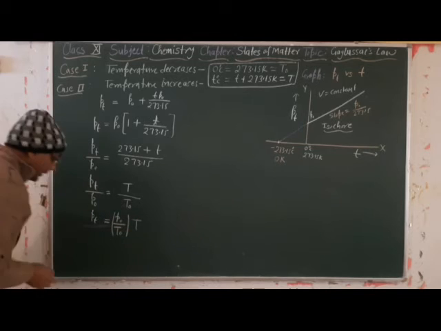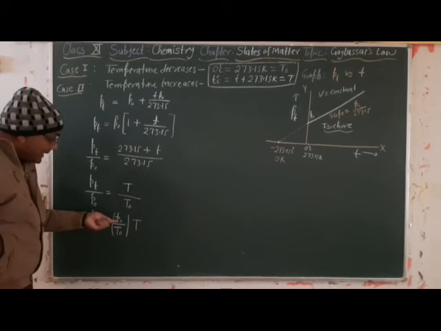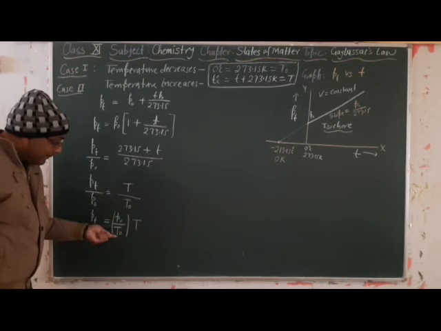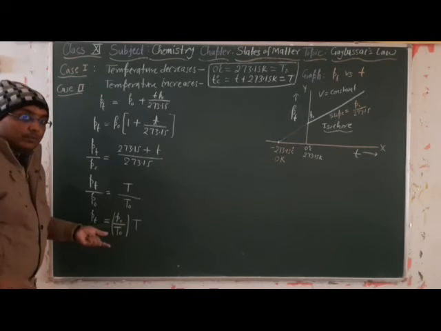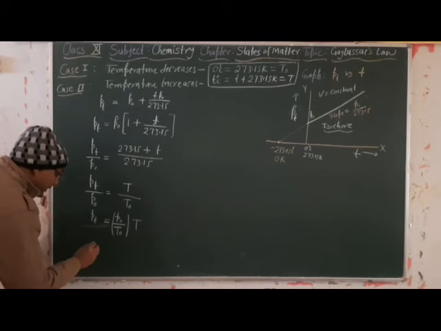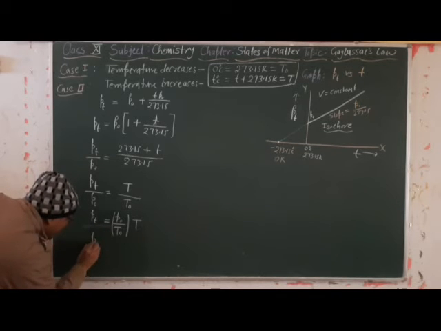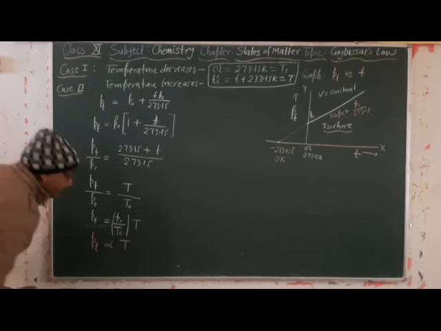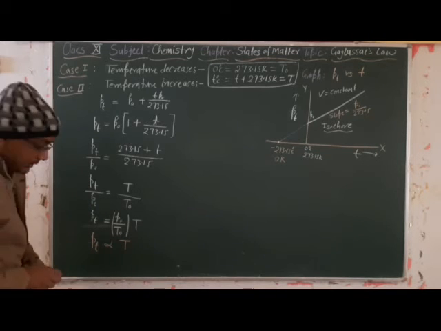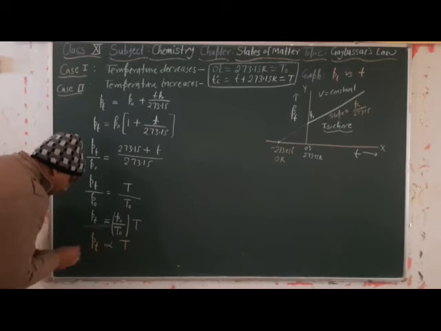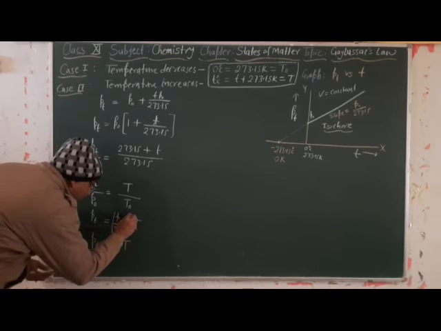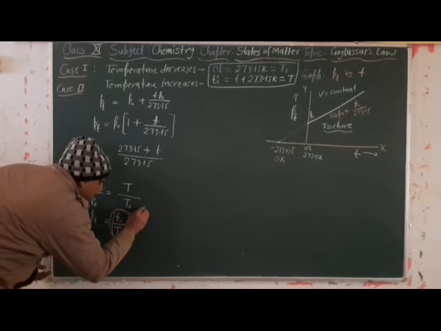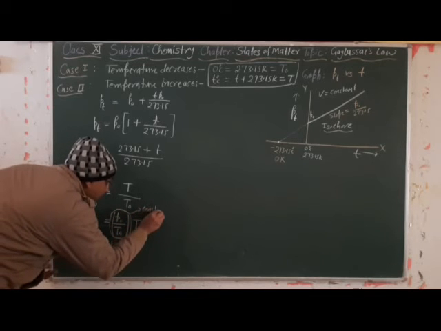So now the pressure at 0 degree Celsius and the temperature at 0 degree Celsius, both quantities are constant. So we can write Pt is directly proportional to T. This value became constant, this value became constant.